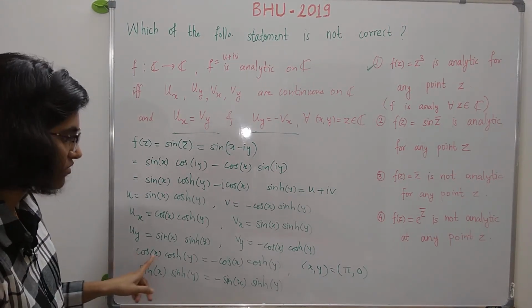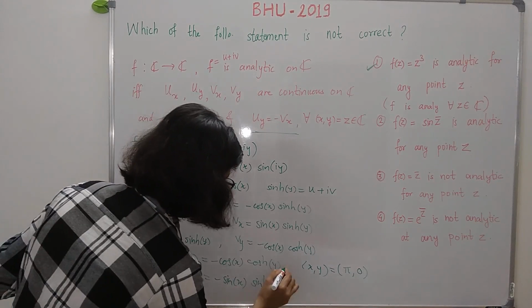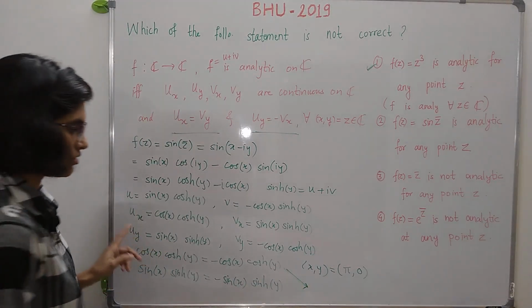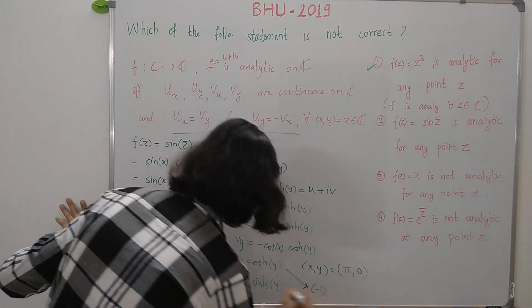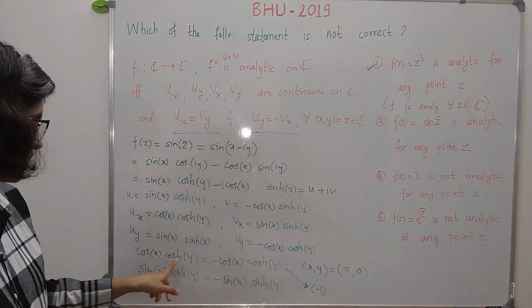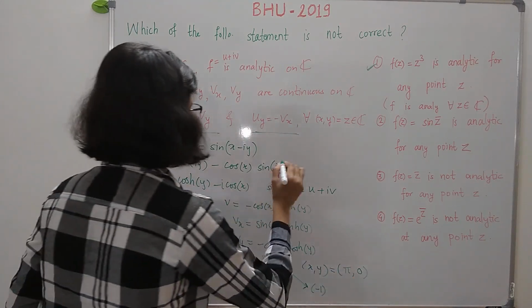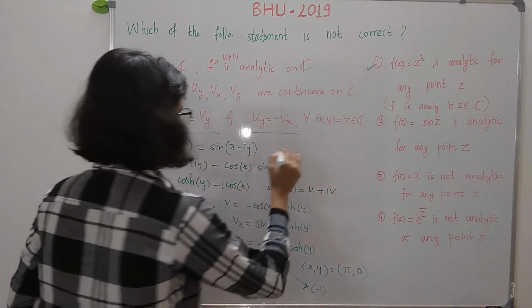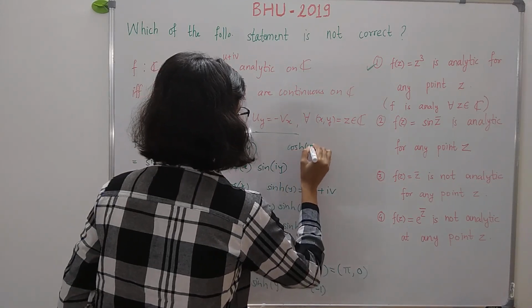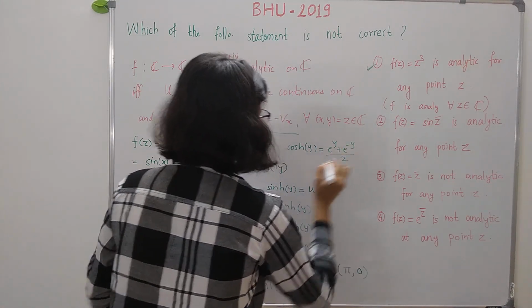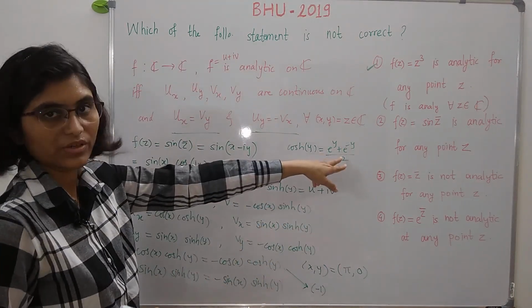So cos of pi, we know that cos of pi is equal to minus 1, and this cos hyperbolic of 0, y is equal to 0, is just the same as, now I have mentioned this cos hyperbolic of y is equal to e raised to y plus e raised to minus y by 2 for any real number y.